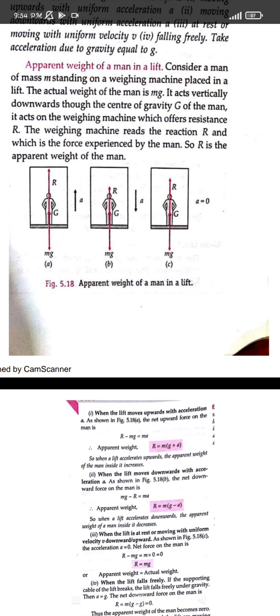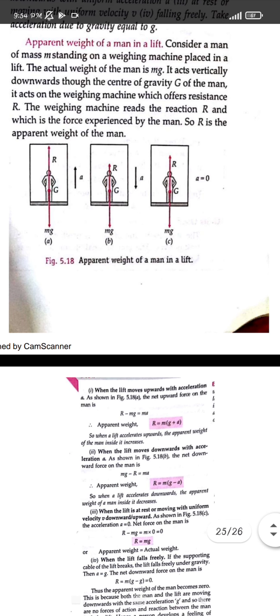So mg is taken as positive and the force, that is mass into acceleration, will also be taken as positive, but our R, that is the apparent weight, is only acting in the upward direction. That's why we feel that our weight is decreasing when we are coming vertically downward in the lift. We feel that our weight is becoming negligible, right? We feel that we are going to fly. So in that condition, the apparent weight is taken as negative, that is mg minus R.